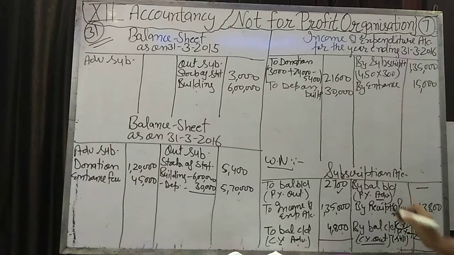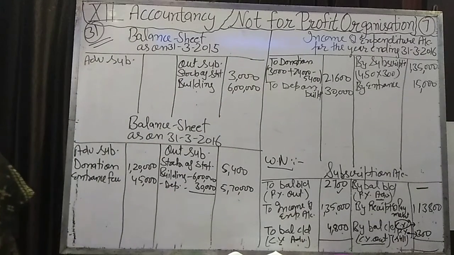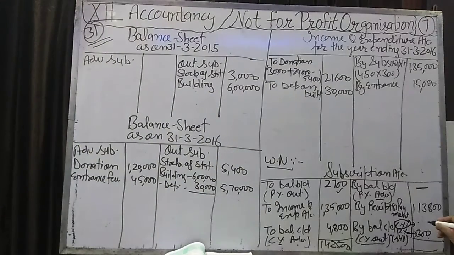Sometimes there is no previous year advance subscription; it is not necessary that it will be there. If it is there, the information is given to you in the question. So we will find it by the difference of the debit and credit sides of the subscription account. The difference of both sides will come 28,400. So the current year outstanding subscription is 28,400 and the previous year outstanding subscription is 300.